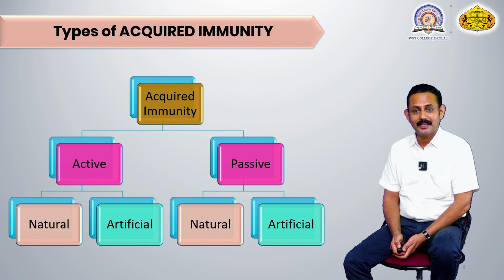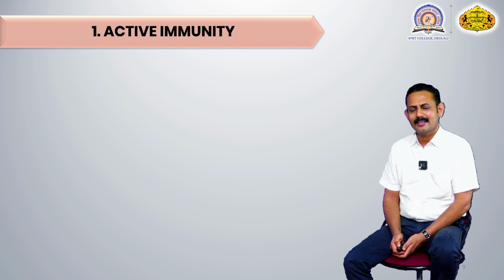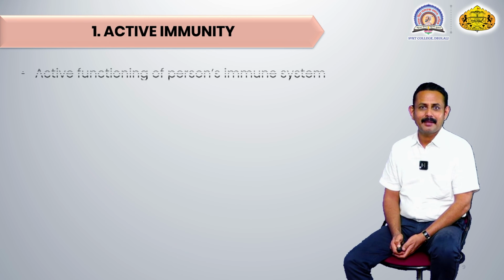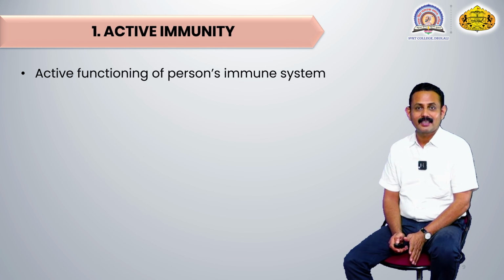Both active and passive immunity are either natural or artificial. It means they are produced by natural introduction of antigen or by purposeful or artificial introduction of antigen in that individual, and the production of the immune response takes place. Now let us see each type of immunity in detail. First is called active immunity. The name itself indicates that active immunity means it is active in working or functioning in that individual.